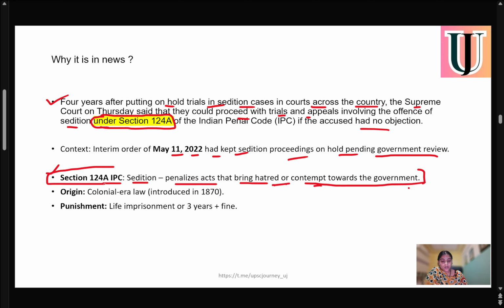So very important, section 124A IPC defines what is actually sedition. If we talk about its origin, it's a colonial era law introduced in 1870. So it's not a new law. It was introduced during British rule in 1870. According to this section of IPC, the punishment is life imprisonment or 3 years, or it can be both, or it can be a fine. So there will be life imprisonment if any person is accused in sedition charges, or 3 years of imprisonment, and it can be a fine or both.